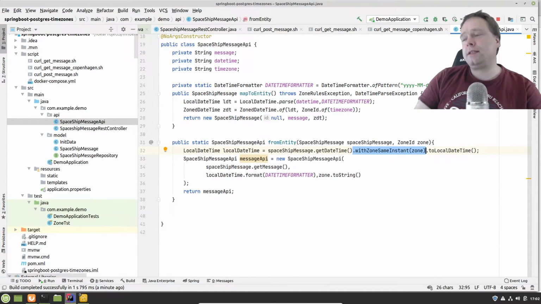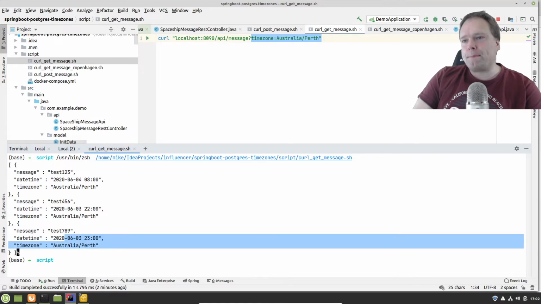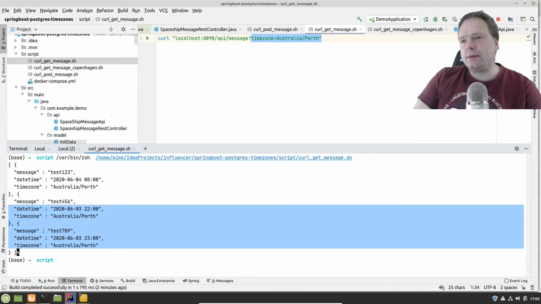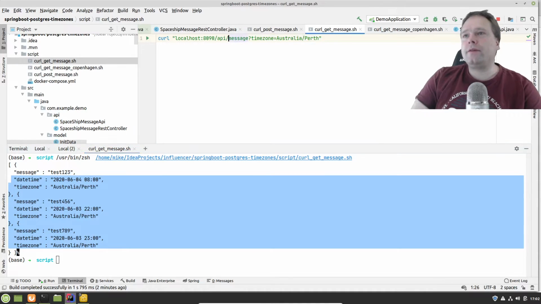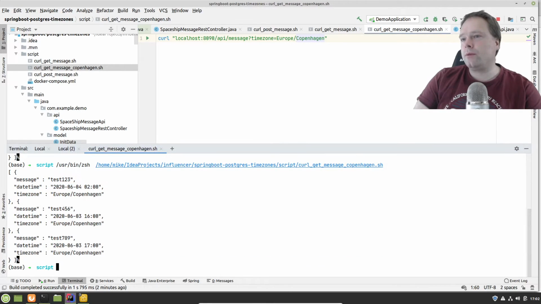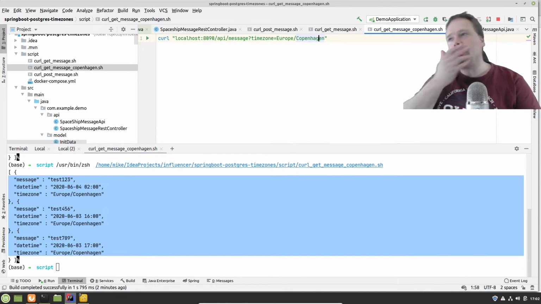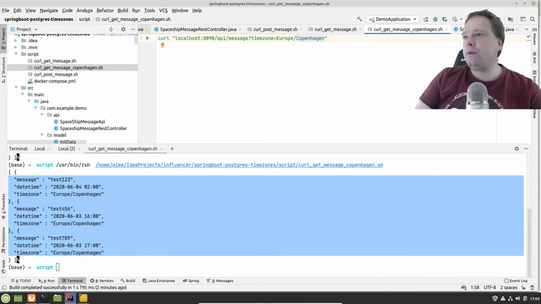So what it does now, it actually converts the time zone. So let us try to look at it. I have my get message right here. Australia, Perth. Let us press play, see what dates we now get. We can see this is Australia, Perth, and then we get 11 o'clock, 10 o'clock, and 8 o'clock in the morning. If I then use Copenhagen, I've created this extra script right here, curl Copenhagen. Then we can see that it's 5 o'clock, 4 o'clock, and then 2 o'clock. So now the time zone request parameter works.